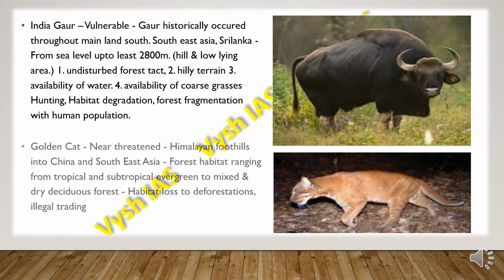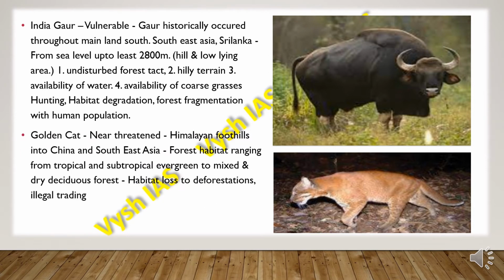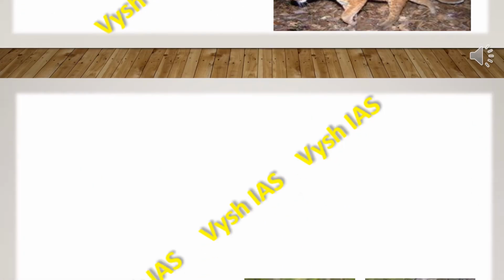Then we have the golden cat, which is near threatened, and they are found in the Himalayan foothills into China and Southeast Asia. The forest habitat ranges from tropical and subtropical evergreen to mixed and dry deciduous forest. They mainly face habitat loss to deforestation and illegal trading.